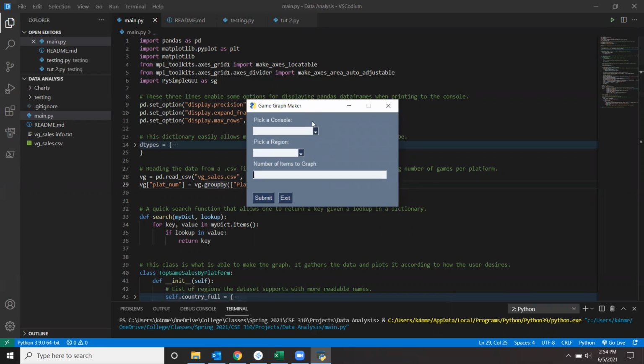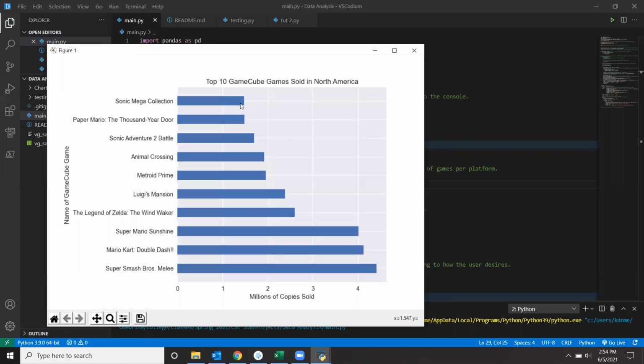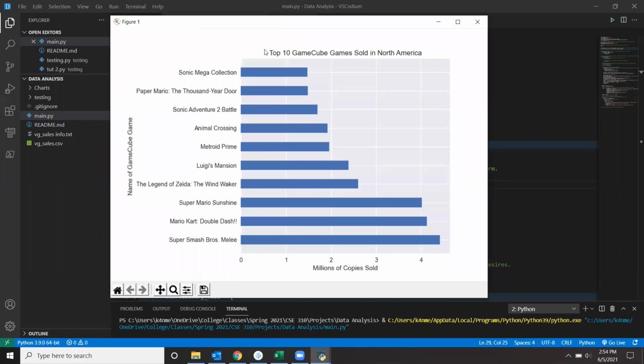So it has a data set that it uses, and you pick a console. Let's do the GameCube. You can pick a region. We'll do North America. And we'll say we want to graph 10 items. And I hit submit, and then it comes up with a graph for the top 10 GameCube games that were sold in North America. And it's in order of number of millions of copies that were sold. And the name of the game is here on the left.